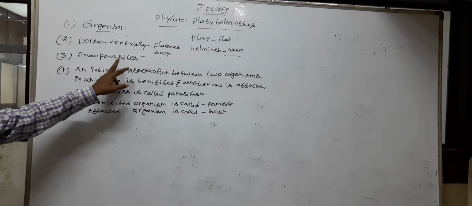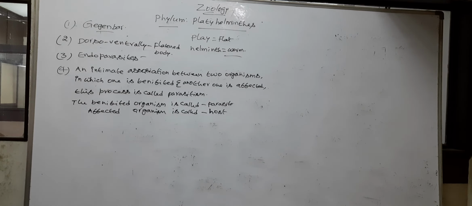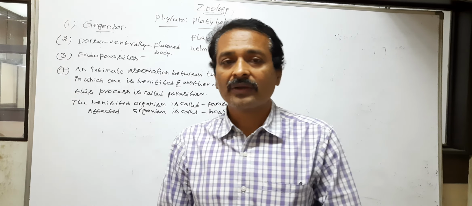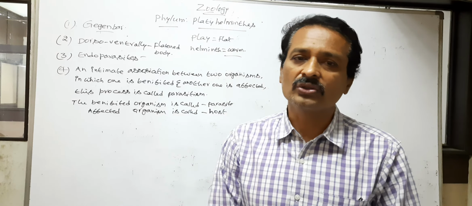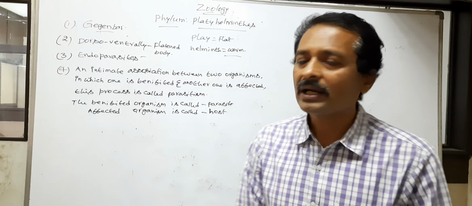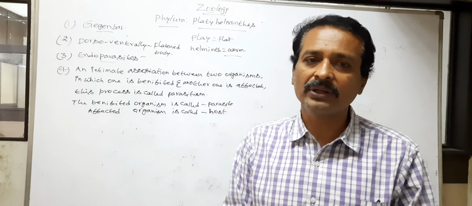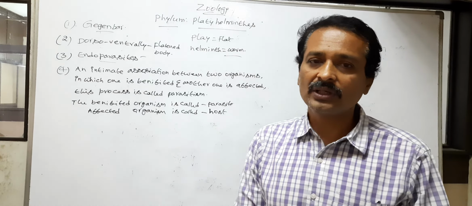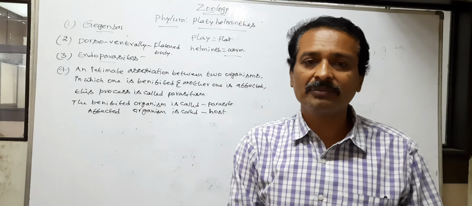So most of the animals of Platyhelminthes are endoparasites. What are endoparasites? The parasites which live inside the body of host are called endoparasites. For example, Taenia solium or tapeworm is an example of Platyhelminthes.